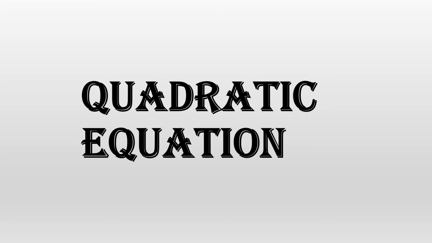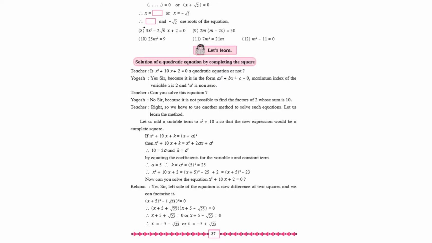Next chapter, that is quadratic equation. Then come to page number 37. You can see the quadratic equation by completing the squares. So from this, the entire part is cancelled.